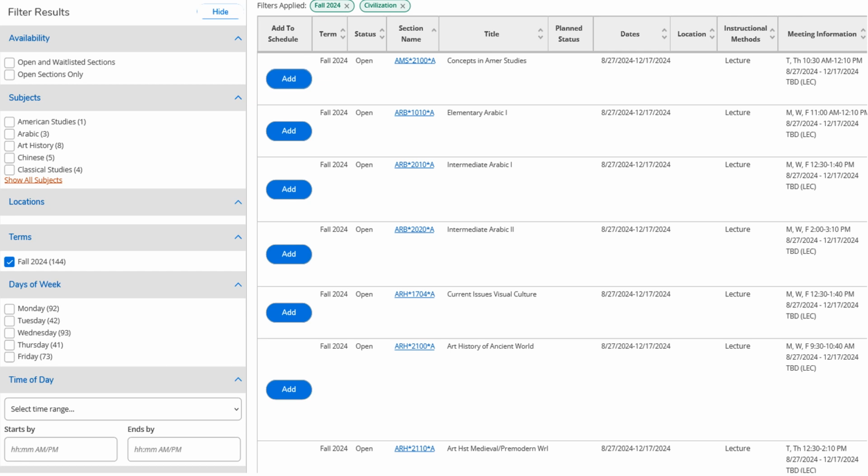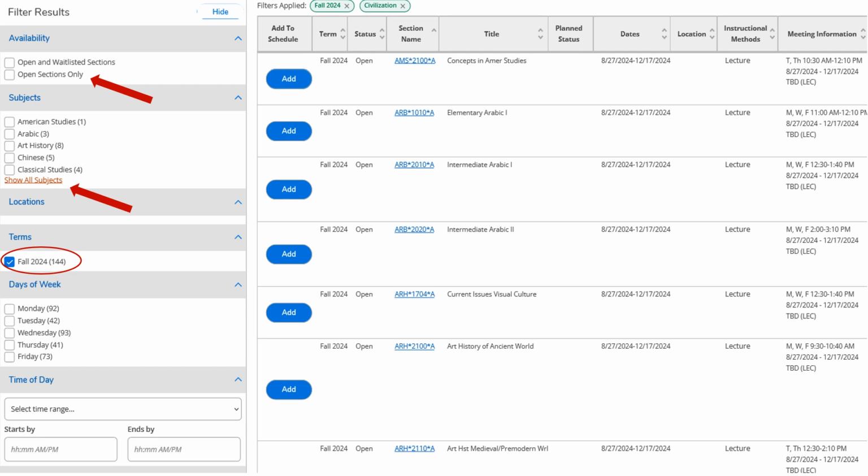We now have a good search result, and when we look at Fall 2024, we notice there are 144 results. We may want to narrow that down. So a few ways you can do so. First, search by open sections only. Closed sections do you no good right now, so we want to only look for classes you can actually get into. You can also search by the different subjects.